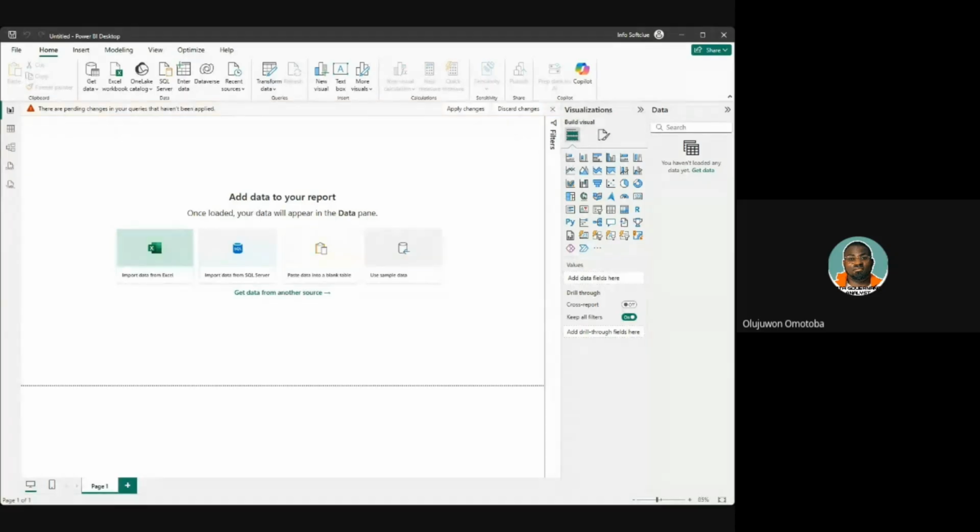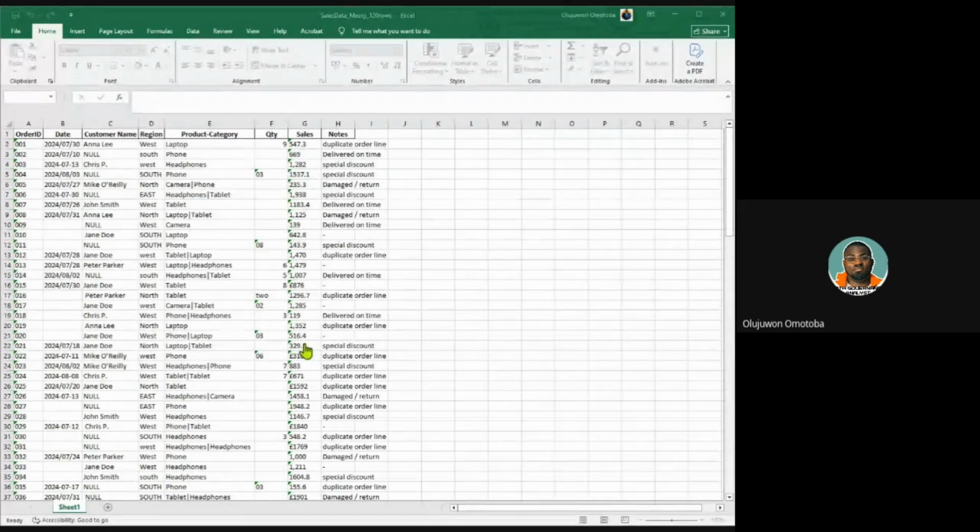Okay, so let's look at this data. I think I have messy data here. I'm waiting for Power BI to come up so I can share what it has for us.